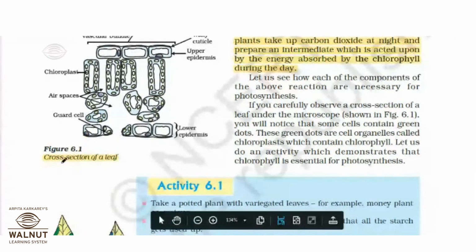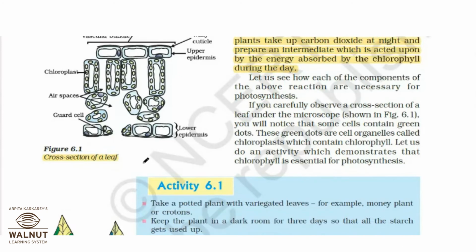Then figure 6.1, cross section of a leaf. This chapter is in term 1, but that doesn't mean diagrams are not important. They are important from the MCQ point of view. They can print this diagram, label it as A, B, C, D, E, and ask you what A stands for, or what is the role of A. Suppose A is a waxy cuticle. What is the role of that waxy cuticle?